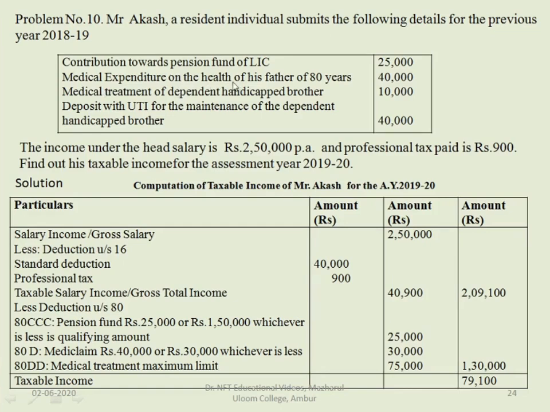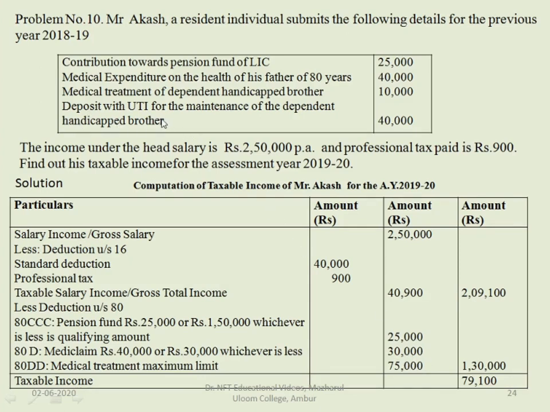Next one is medical expenditure on health of his father, who is 80 years of age. In case of medical expenditure on the health of father, he has taken a mediclaim. In case of mediclaim, he can claim the deduction under section 80D. Under 80D, he can take to the extent of rupees 30,000 because his father is a senior citizen. His age is 80 years. So the medical claim for the father is 40,000 or 30,000, whichever is less. So he can claim to the extent of 30,000.